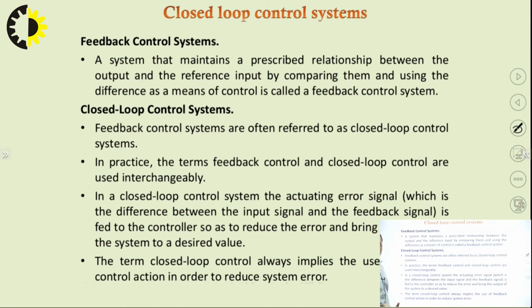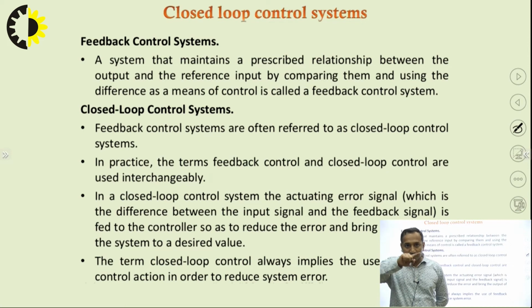Now coming to the closed loop control system. First type is open loop, second type is closed loop. As the word implies, there is a feedback mechanism involved. Whatever you give as input and get as output, the output is checked to see whether the value which was fed to the controller has been reached or not. If it is not reached, it is taken as the error.